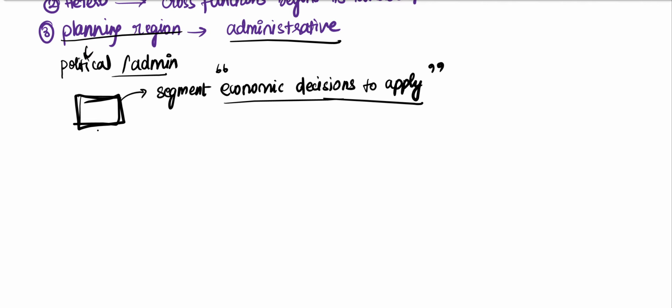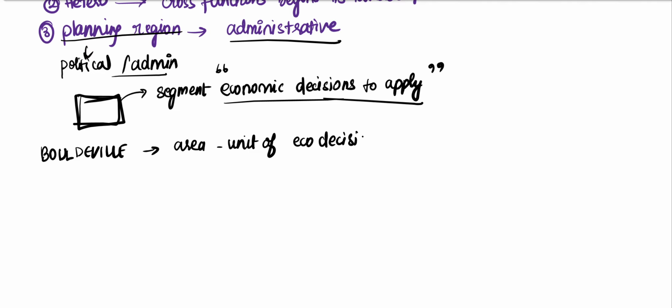Okay, now we have a geographer called Boudeville. He states that this is an area which displays a unit of economic decisions. When we take economic decisions at this unit, it applies best for the entire region.